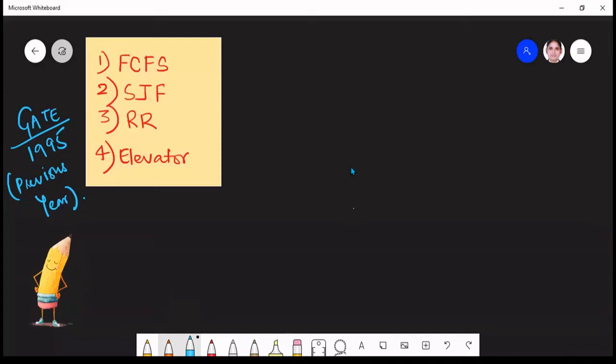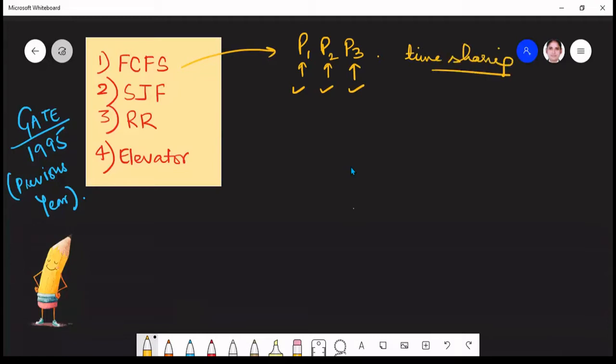If I talk about FCFS, we know that if we are given, let's say, three processes, the process which came first will execute first, then the second process, and then the third process. Now if I talk about time sharing, we can't see time sharing here, because first of all the CPU is fully occupied by P1, and when P1 completes its execution, it is given to P2, and after completion of P2 it is given to P3. So time is not shared between the processes. The time has been allocated to the processes according to their turn. Who appeared first got the chance first.